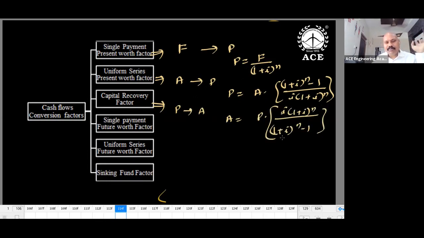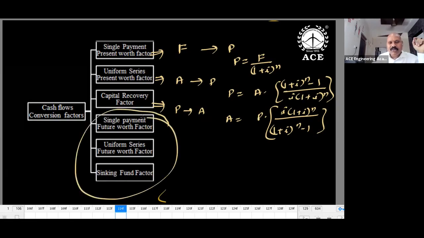I'll tell you what are the formulas to remember. Then come the single payment future worth factor, uniform series future worth factor, sinking fund factor. All these are not required for us right now. Single payment future worth factor means P to F. Uniform series future worth factor means A to F. And sinking fund factor means F to A. Since we are only dealing with discounted cash flow models, we may be requiring single payment, uniform series, capital recovery factor. So these three are not required for us right now because our interest is only present value, discounted cash flow models. And what are the formulas you have to remember?